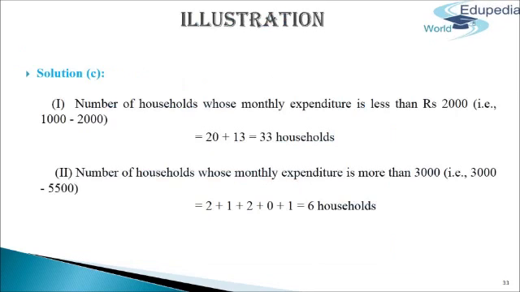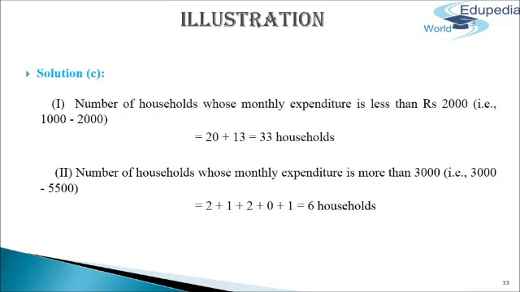Next, we have to find the number of households whose monthly expenditure is less than 2000. For that, we will take the values from the class intervals 1000 to 1500 and 1500 to 2000. That is 20 plus 13, which comes to 33 households. It means 33 households have a monthly expenditure less than 2000.